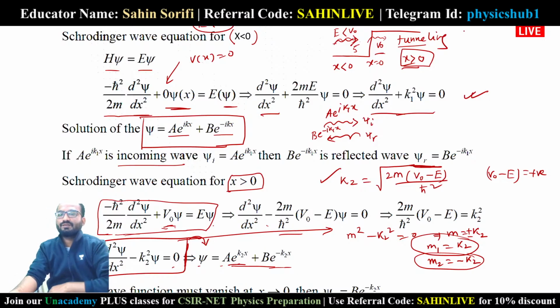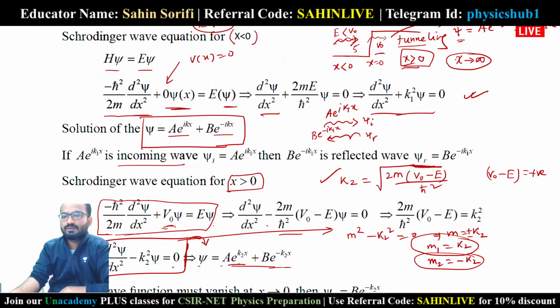Now you see here in this situation the wave function is given by a e to the power k2x plus b e to the power minus k2x. Now there is a problem. If we consider x tends to infinity, then the wave function must vanish.